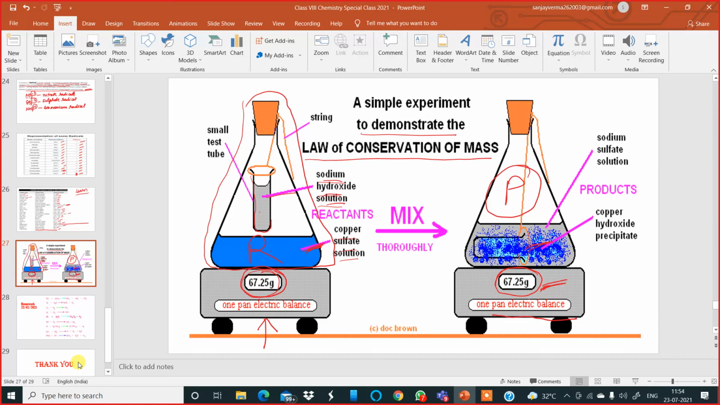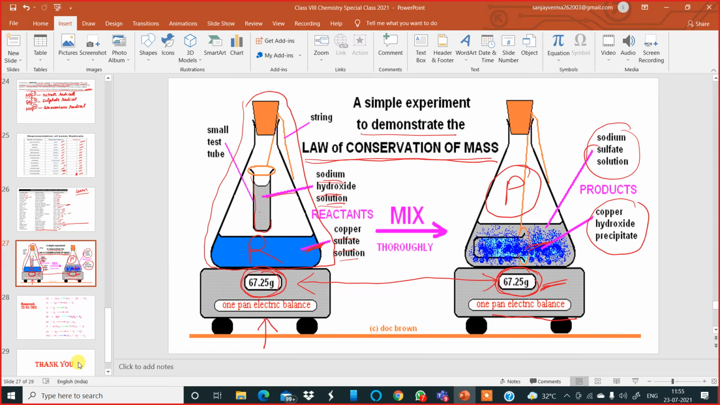The container containing copper sulfate and sodium hydroxide, after reaction, forms sodium sulfate and copper hydroxide precipitate. So it was found to be 67.25. This weight and this weight are the same. The weight of the reactants is equal to the weight of the products, which proves that the law of conservation of mass is true. So this is called the law of conservation of mass.